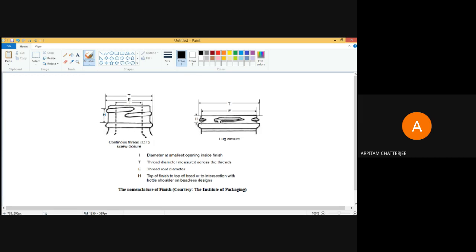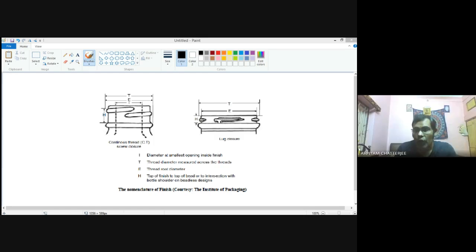In the cases where we use lugs, normally you will see the finish is much smaller compared to the bottle. Say, for example, considering the diameter of the bottle, it has a finish of this much size.